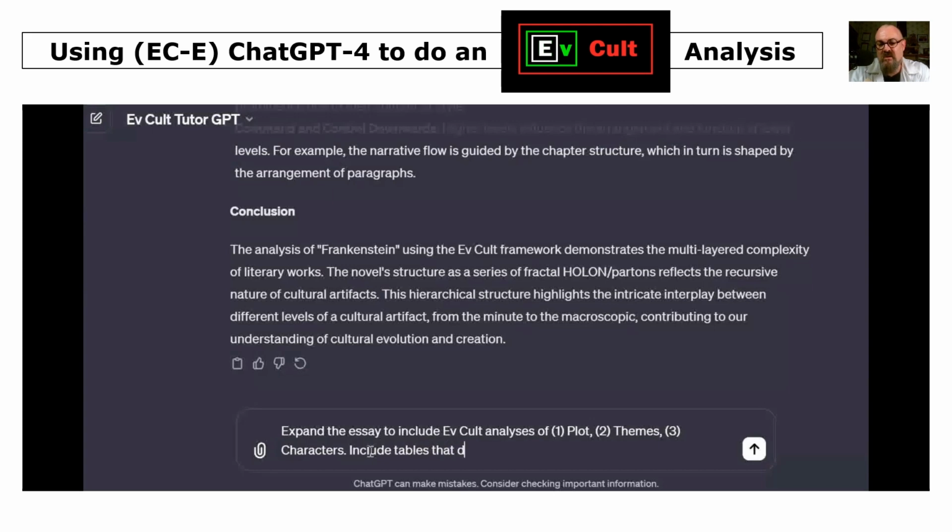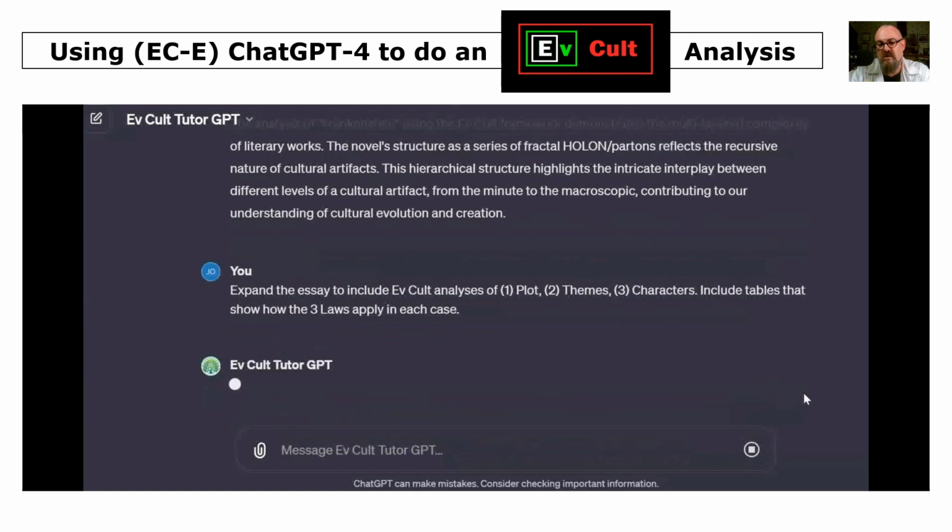Expand the essay to include EvCult analyses of 1. Plot, 2. Themes, 3. Characters. Include tables that demonstrate, illustrate or show how the 3 laws of EvCult apply in each case. Let's ask that question. There we go. Send message.